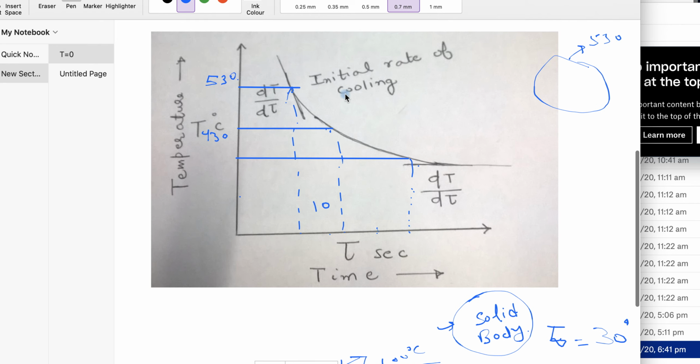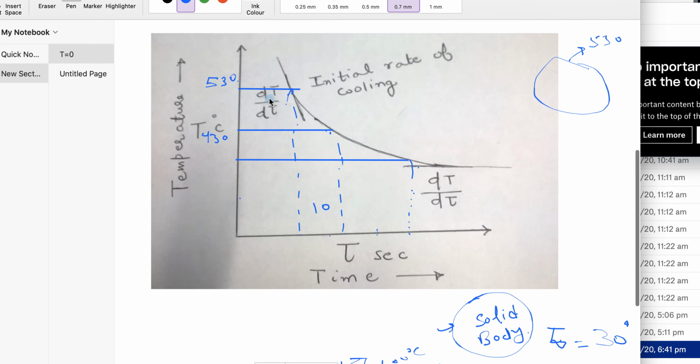This graph represents that dT by dt, that is temperature drop with time, is faster at the initial stages of cooling because you have a higher temperature at the initial stage, that is 530. Now when the body is getting cooled down, it will lose less heat to the environment. So at 430 it will lose less heat to the environment, so my temperature will drop down slowly as compared to the initial stages.